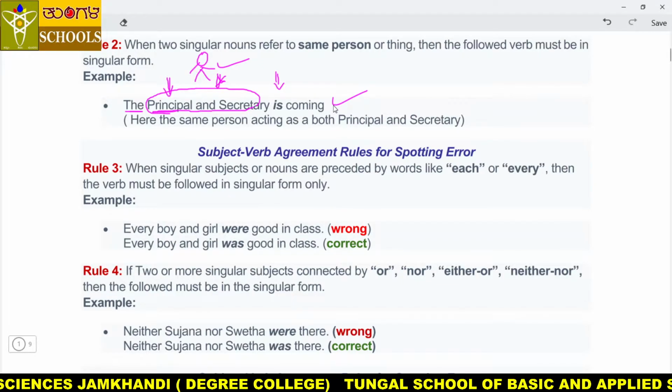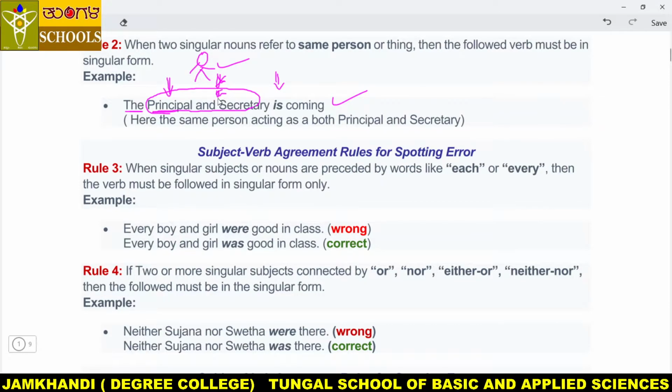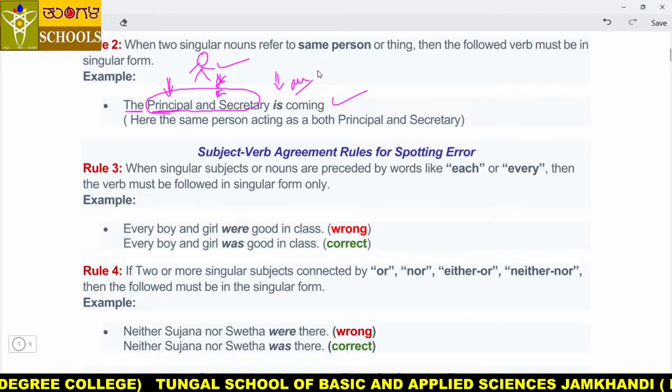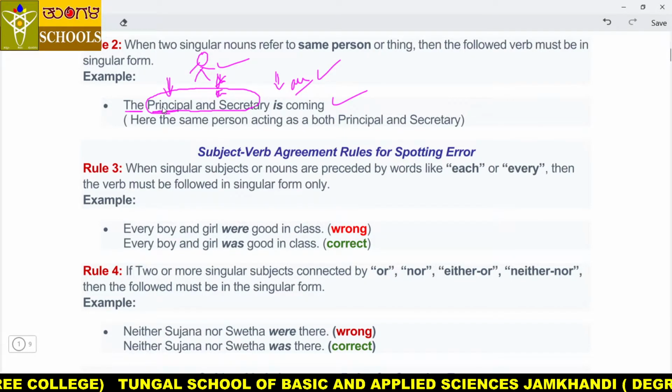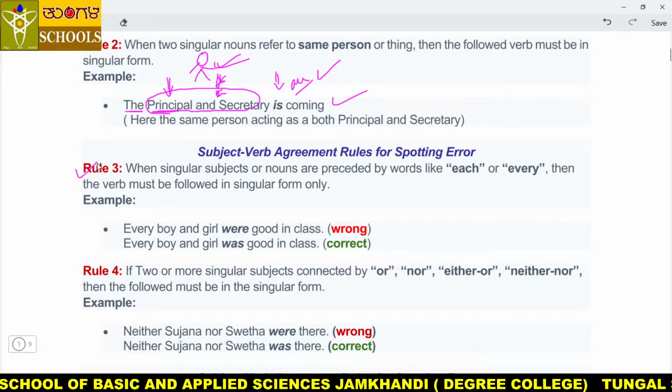Are you understanding? Sir, what happens if here the comes? That time, the principal and the secretary means two people are there. Two persons are there. So that time it comes are. That is correct. But now here the first noun only has the, so that means both nouns are referring to a single person. So that's why is is used, my dear students. Let's move to rule number 3. On the basis of this only they will give you questions in your exam, my dear students. For example, like this will come. So please try to understand this.